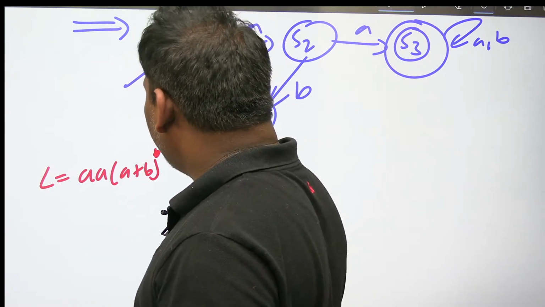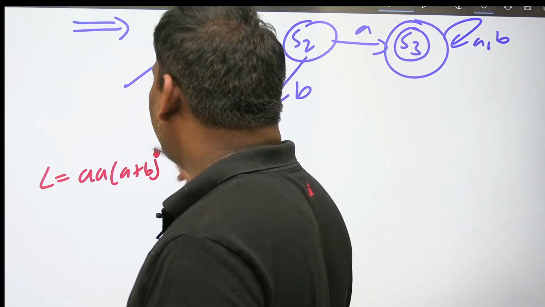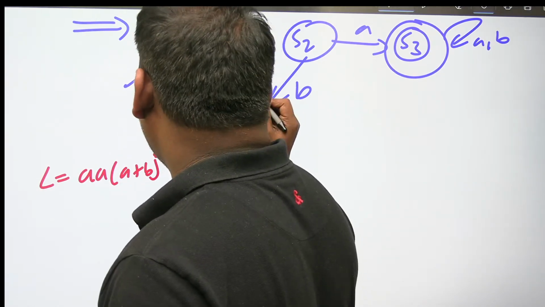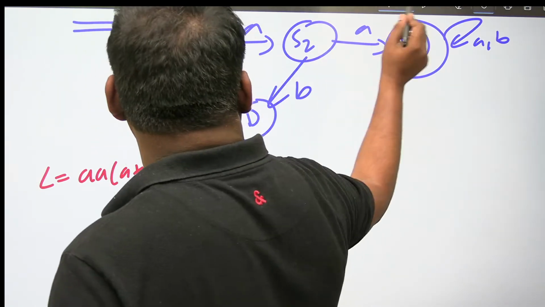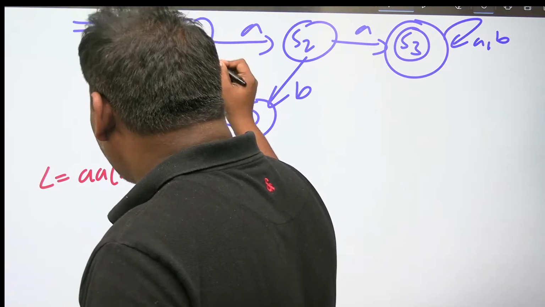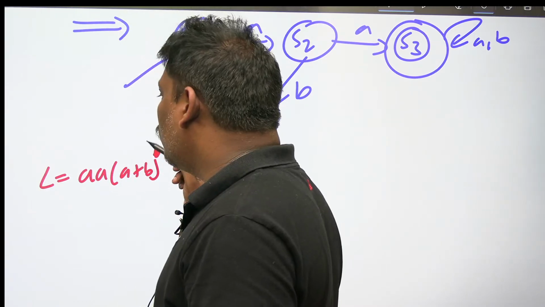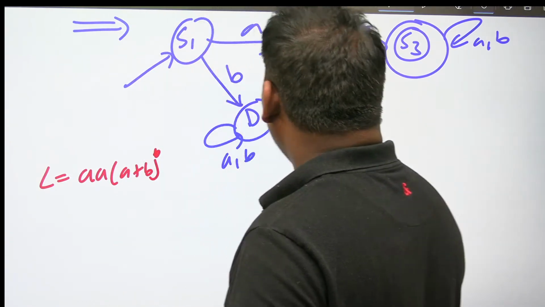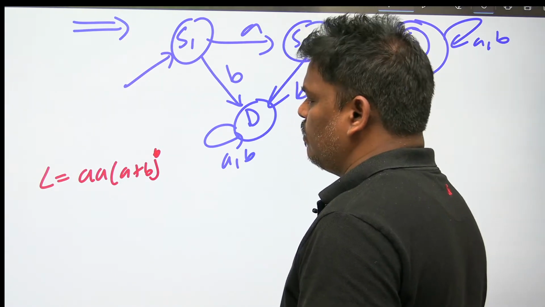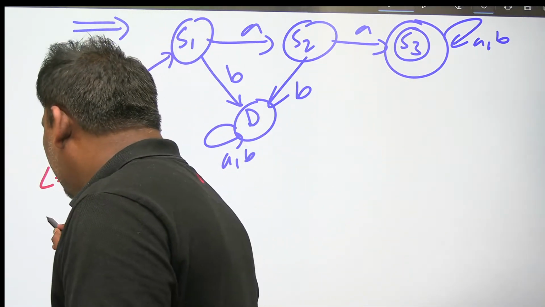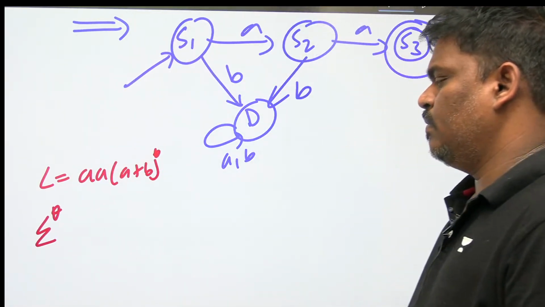And one more thing, DFA will cover everything. DFA will verify everything. But the strings in our language will go to final, and the strings not in our language will go to non-final. That means the DFA will cover sigma star.